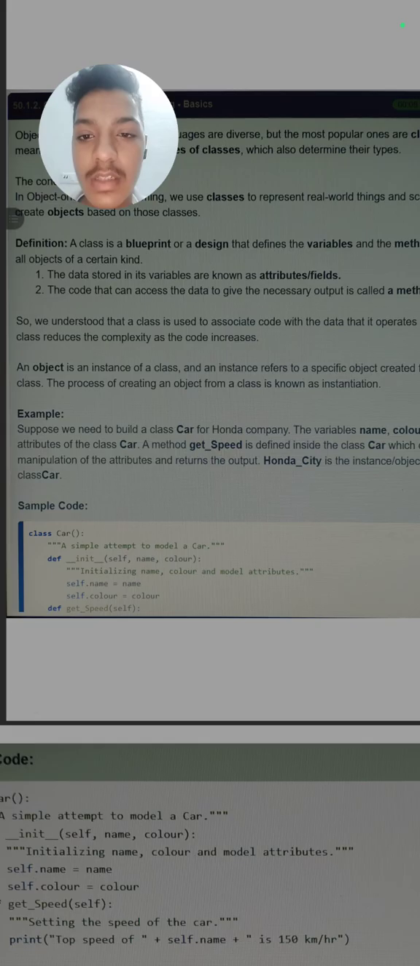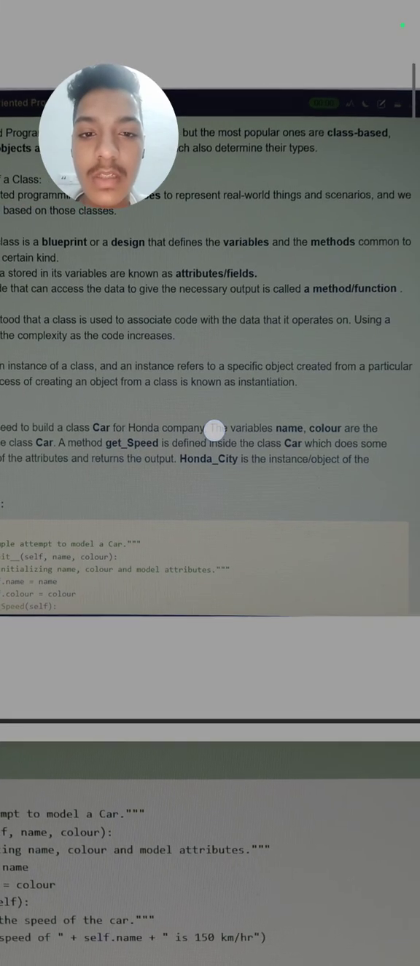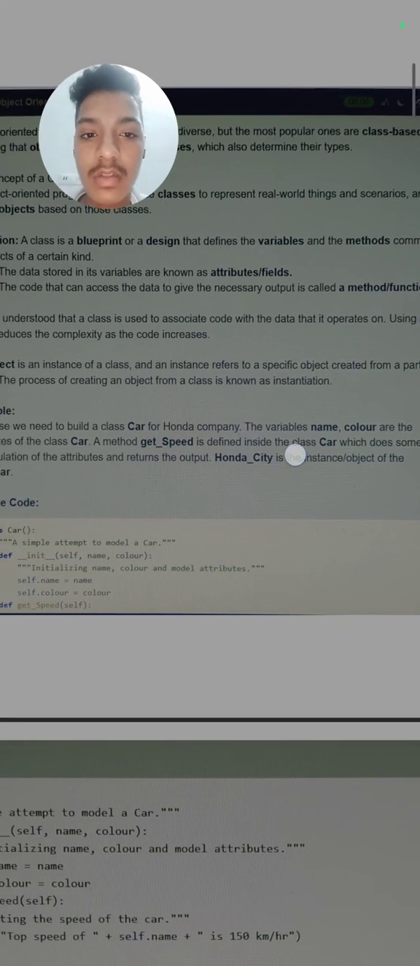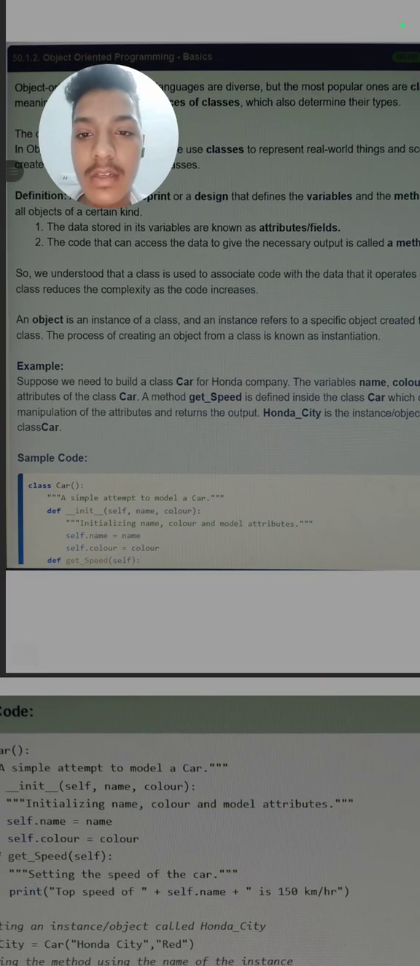So we understand that classes are used to associate code with the data, and we can operate on that using a class to reduce the complexity. As classes reduce the complexity of the code, they will also decrease the lines of code.